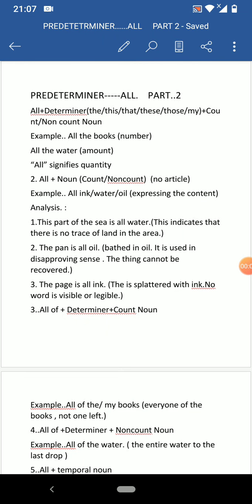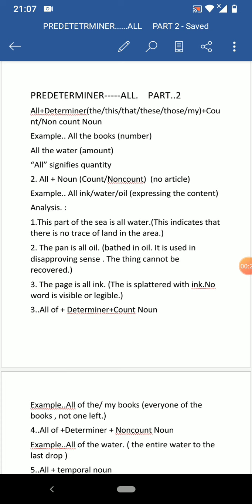Attention please. It is the second part on the predeterminer. All is an important predeterminer. Here are some uses. About 10 different points have been presented expressing the usage of all as predeterminer.